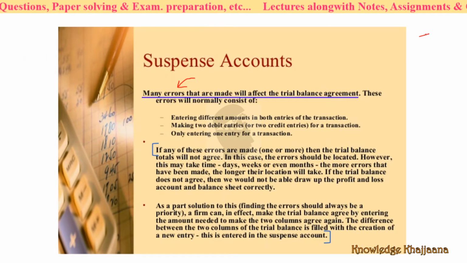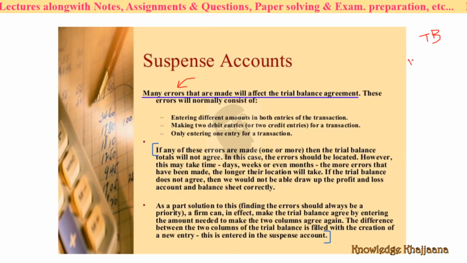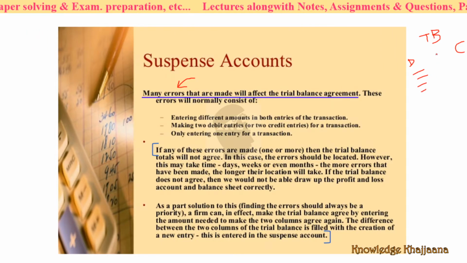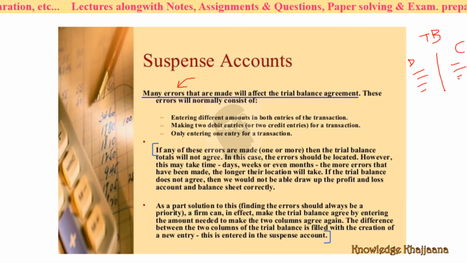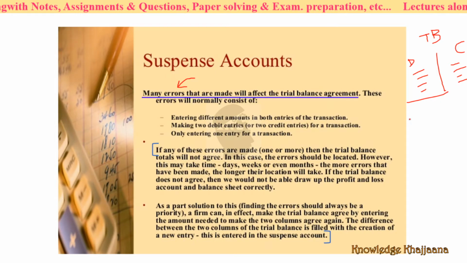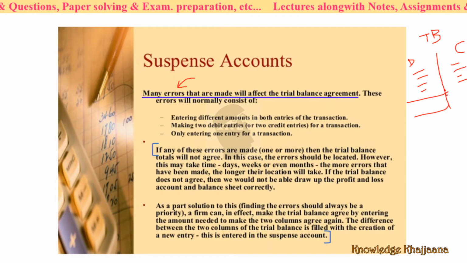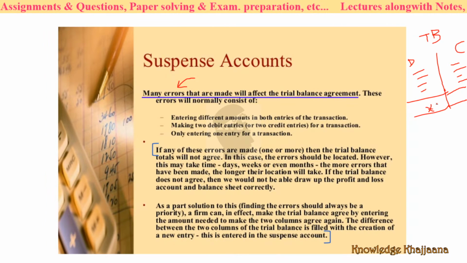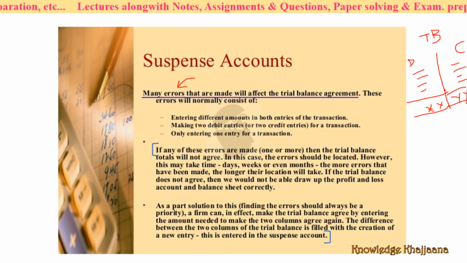The trial balance has a debit side as well as a credit side, with different items on each. The totals not agreeing means that the total of this side and the total of this side will not be the same. If this is X, then that is Y. The totals do not agree.